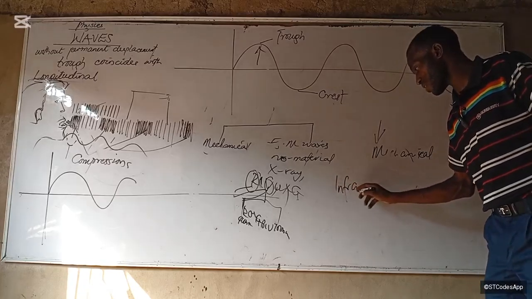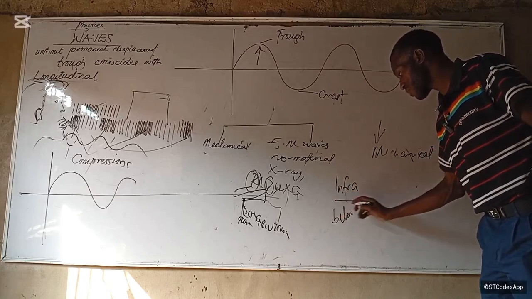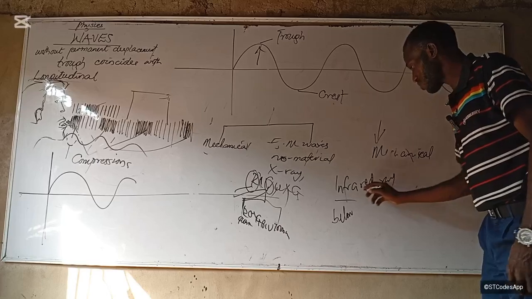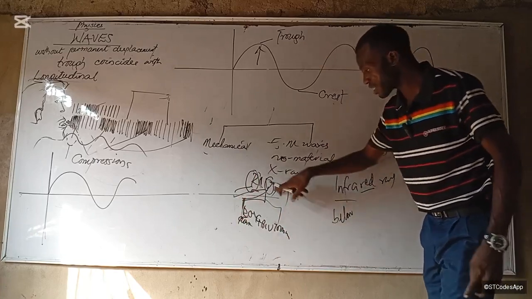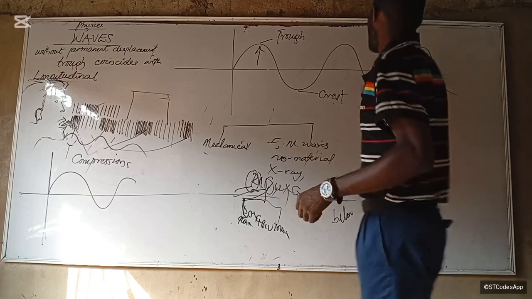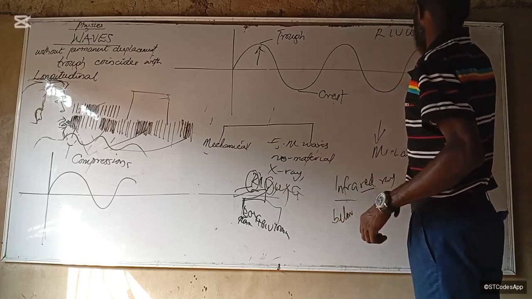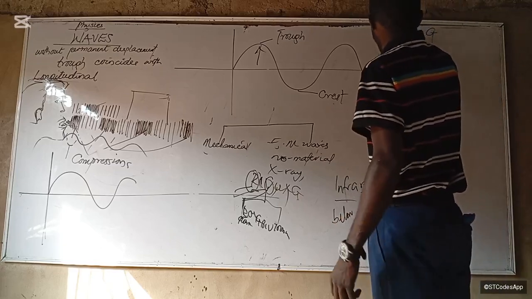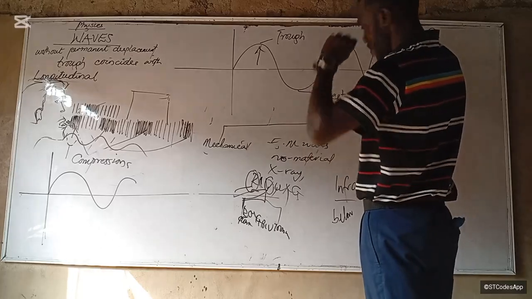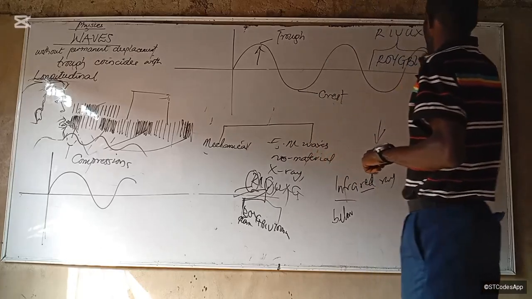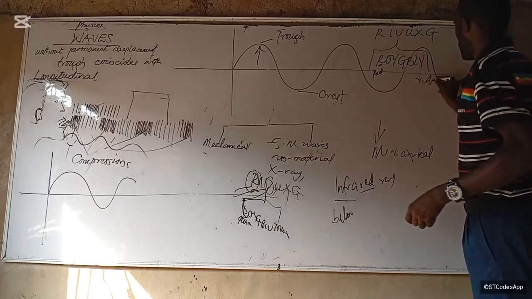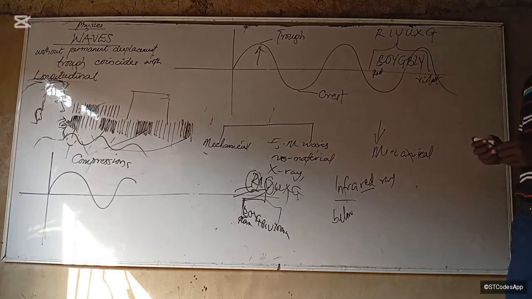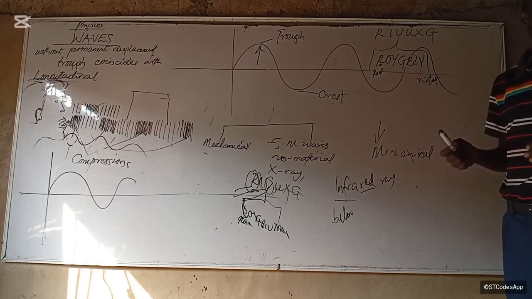See, infra. What does infra mean? Below. Do you get it now? So if I say infrared ray, it means it is below red. So the first wave under the visible light spectrum. Maybe it's not clear enough. Let me show you. It's ROYGBIV, right? And under the ROYGBIV is another band. So this one is called red, that you call red color. And this one is called the what? Violet. I hope you know that these colors are not exactly colors. They are just waves of light. Do you understand now?